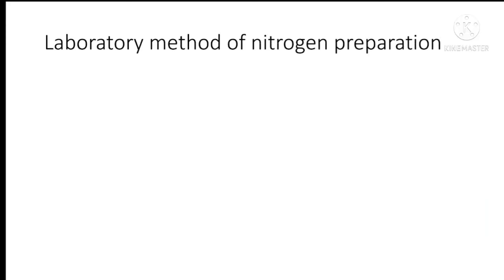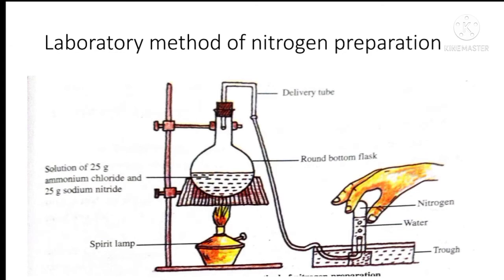Now next, laboratory method of preparation of nitrogen. This is the laboratory method of preparation of nitrogen. So here this is a round bottom flask in which we have to take a solution of 25 gram of ammonium chloride and 25 gram of sodium nitrite, and we have to heat this flask with the help of a spirit lamp. Okay, and there will be a chemical reaction and formation of nitrogen gas, which will be collected in the trough